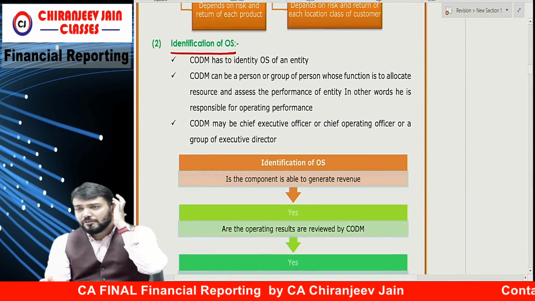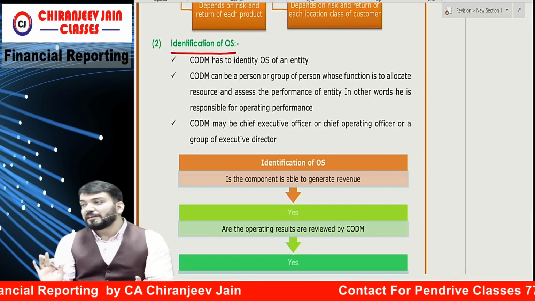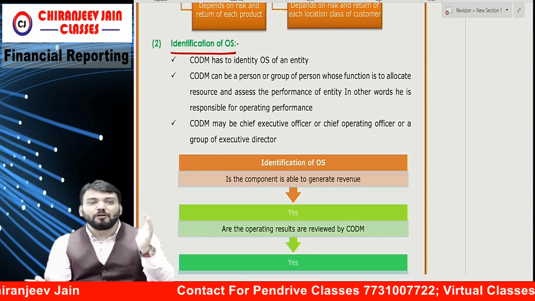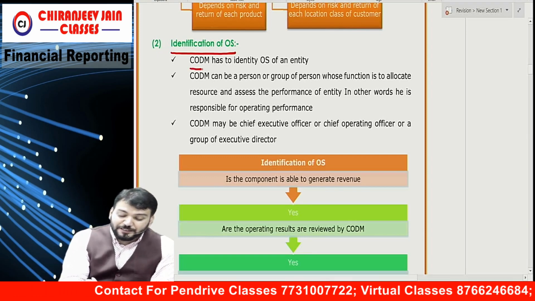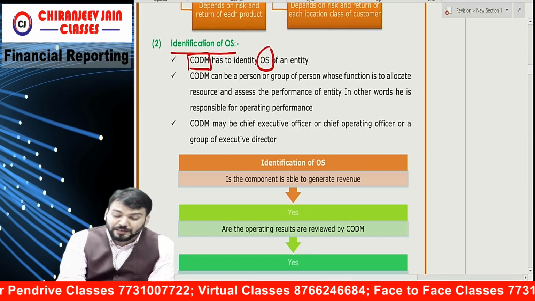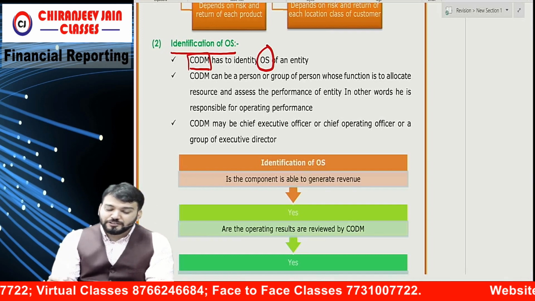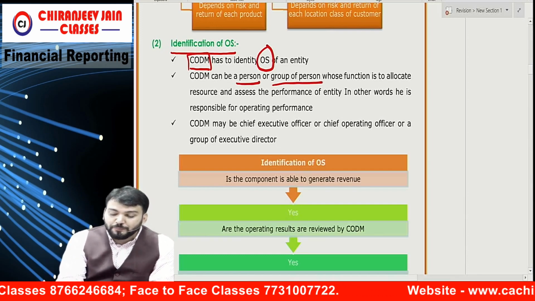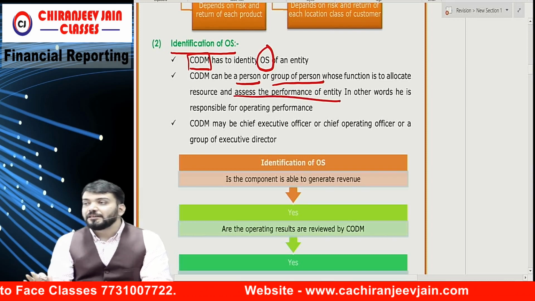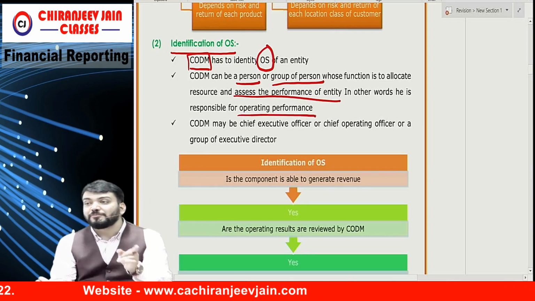Now, identification of operating segment. For identification of operating segment, Ind AS 108 says it is totally based on the management approach. Whatever management decides will become the operating segment. It means we need to identify CODM, and CODM has to identify the operating segments of an entity. Are you able to understand? Who is CODM? CODM may be a person or a group of persons whose function is to allocate resources and assess the performance of the entity. These are the persons who are responsible for the operating performance of that component.